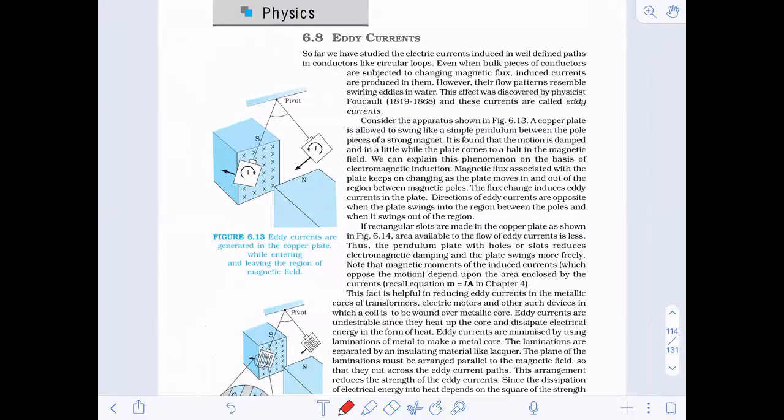Now see what we have done here. We took a metal plate which was stationary, and we rotated a magnet. In this case, they have kept the magnets constant, and they are rotating the metal sheet. Anyway, both are the same thing. Either you rotate or oscillate the magnet, or you oscillate the metal sheet. So they have tried to oscillate the metal sheet.